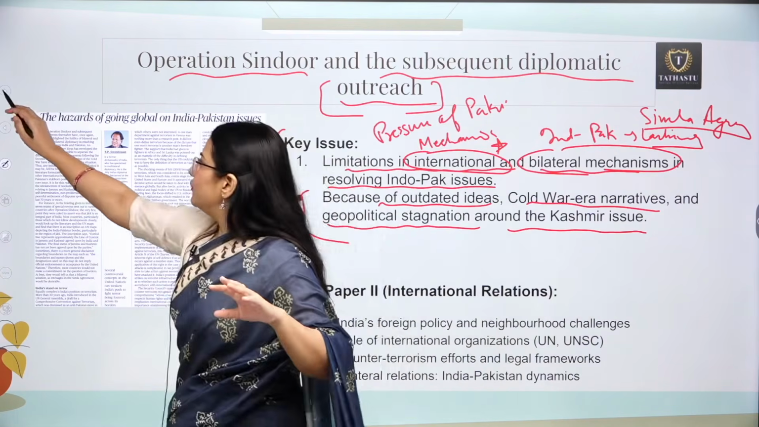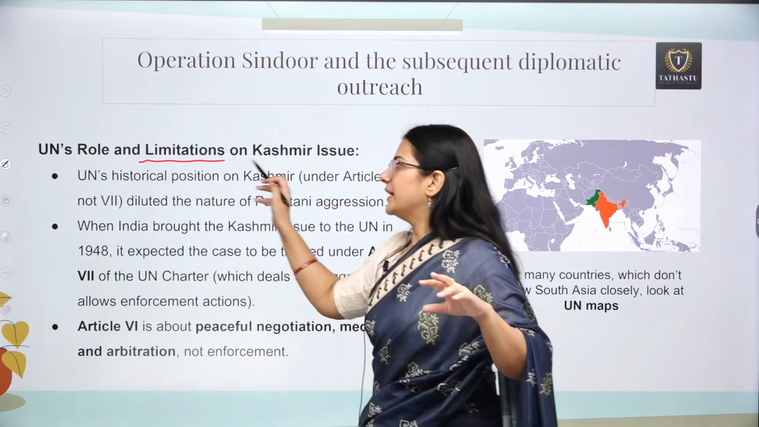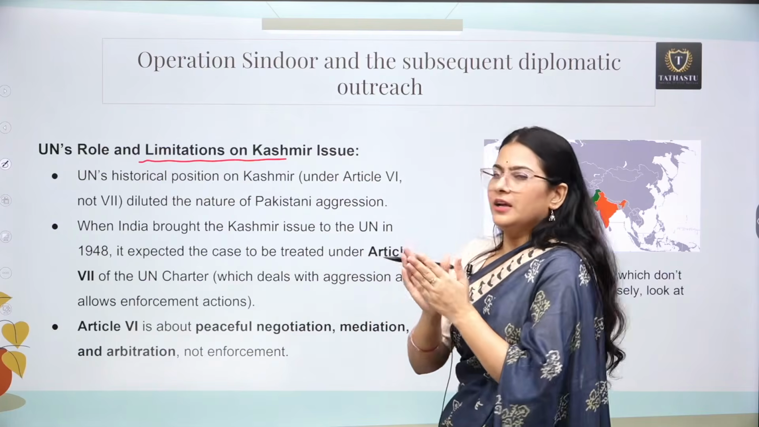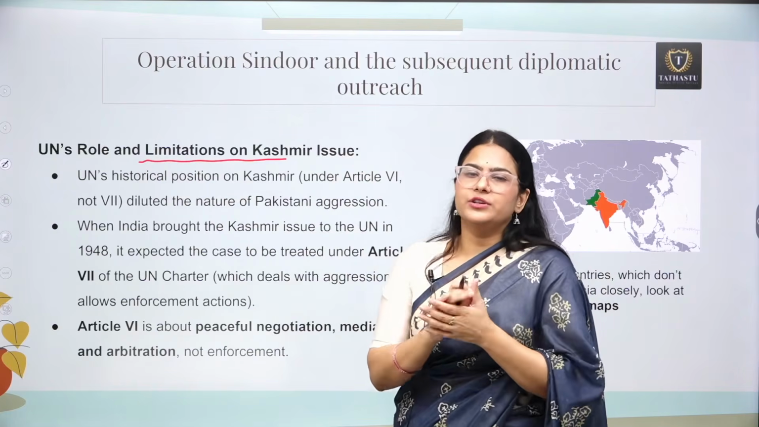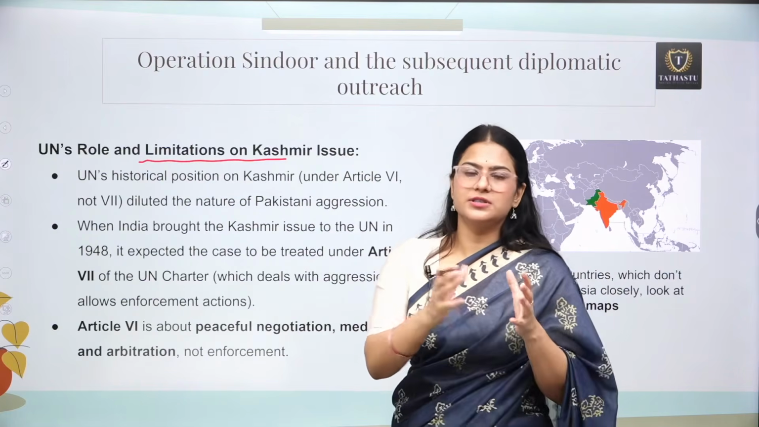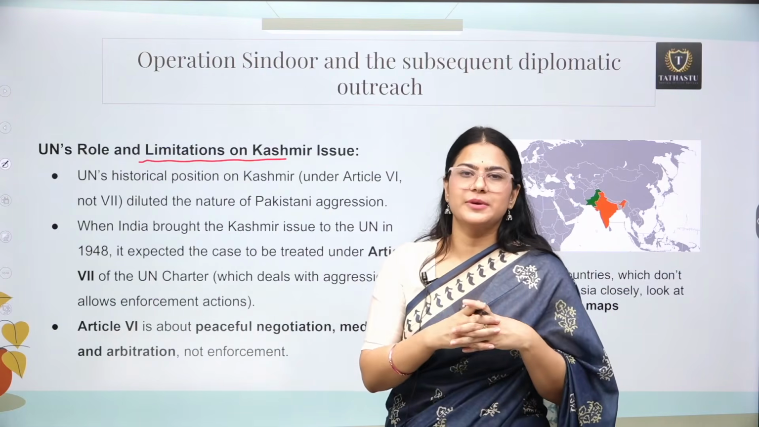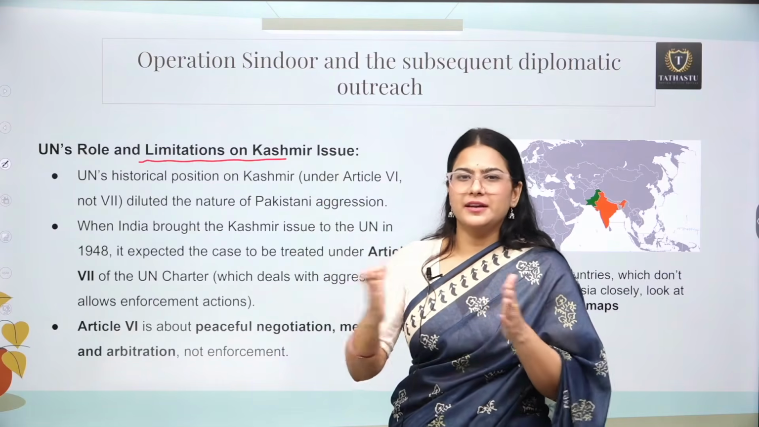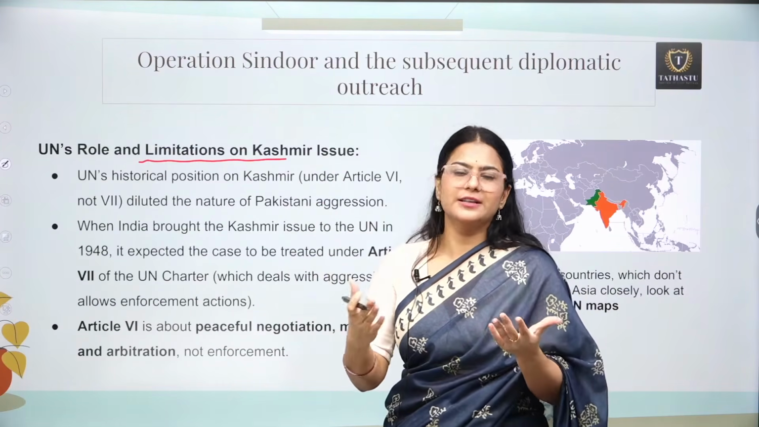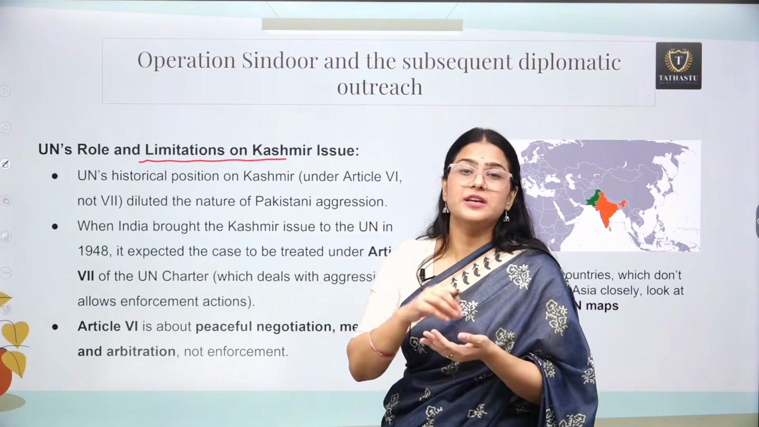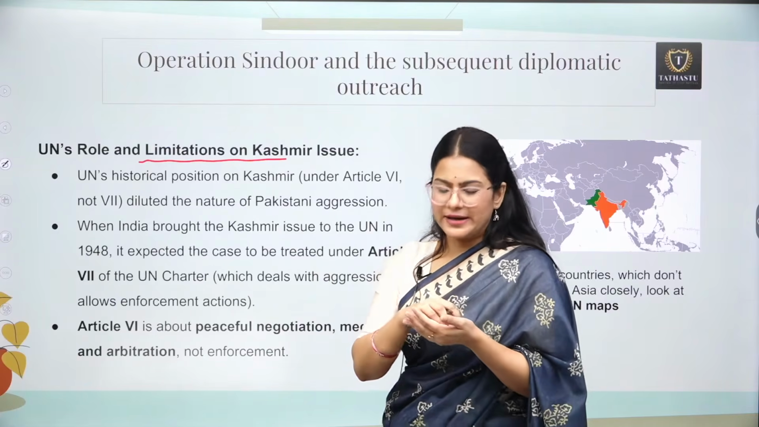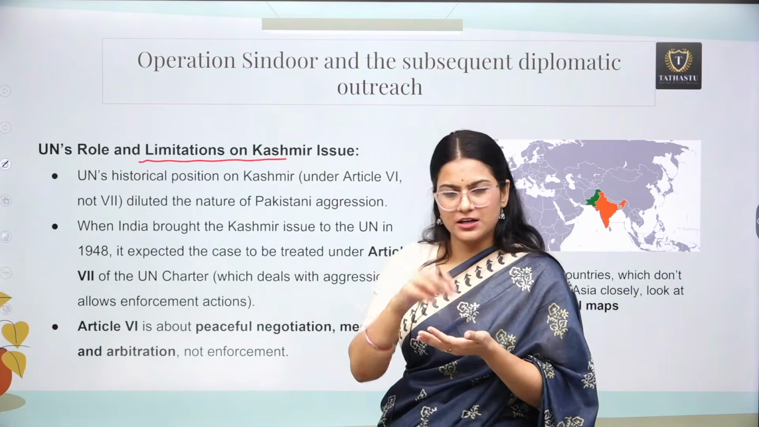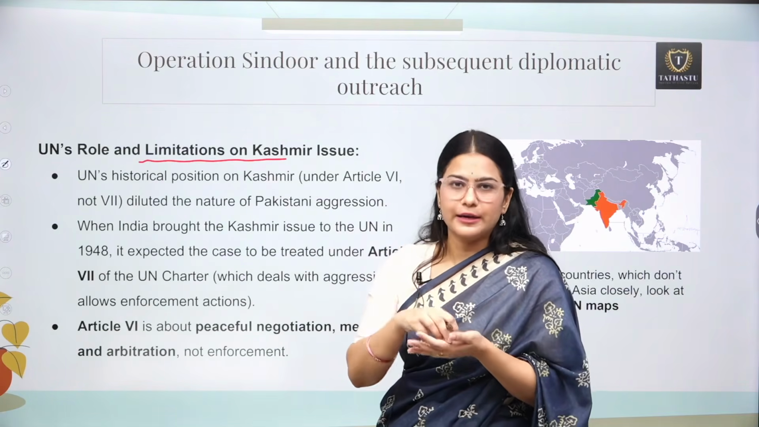Now, first of all, let's understand the role of the United Nations and its limitation on the Kashmir issue. We all know that in 1948 India took the issue of Kashmir to the United Nations. So this was the start of everything. You know that India and Pakistan were bifurcated in 1947. After that, Kashmir was a big issue, right? And Pakistan attacked Kashmir at that point of time. Then India came to the rescue.